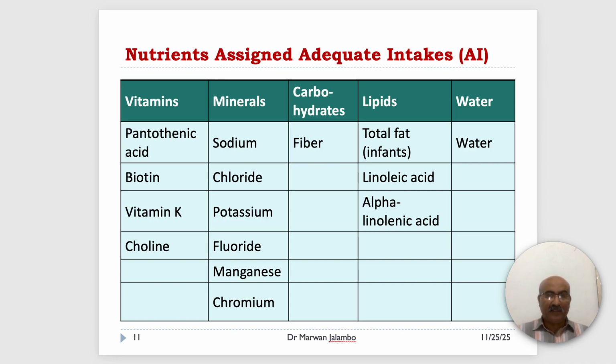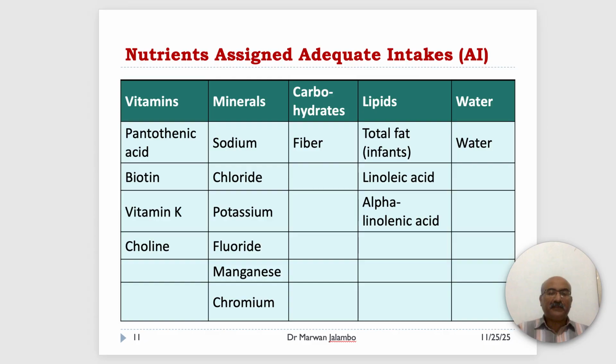For the minerals, in column number 2, this includes sodium, potassium, and fluoride. And importantly, dietary fiber is also assigned an adequate intake, or AI. As more scientific evidence becomes available, it's possible for a nutrient to move from having an AI to having a more precise RDA.